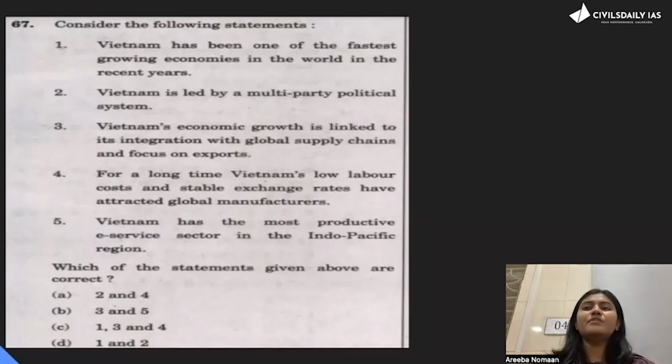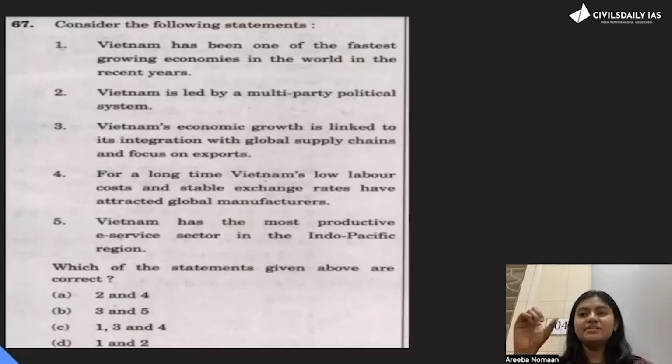Yes, we all know all of these, semiconductor chips, all of these electronic devices, and so these are all made in these Southeast Asian countries, especially Vietnam. So third is definitely correct. Now fourth, for a long time, Vietnam's low labor cost and stable exchange rates have attracted global manufacturers. Fifth, Vietnam has the most productive e-service sector in the Indo-Pacific region.